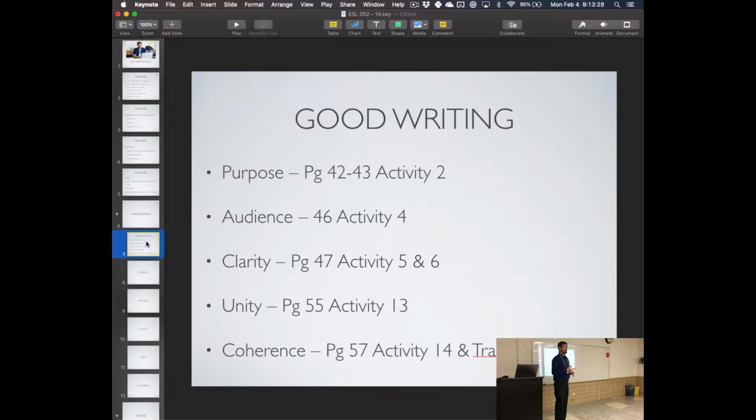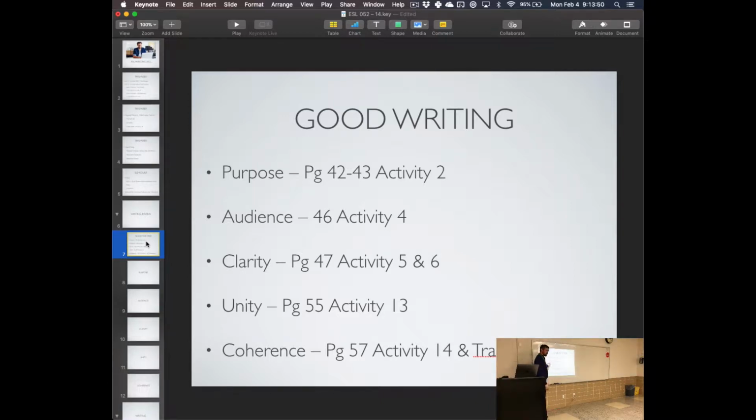The author wrote it to be fun, to be entertaining and happy. Or description. You'll do descriptions inside of each one of those. A description would probably fit inside of the informative one, but you could be descriptive inside of any of them.